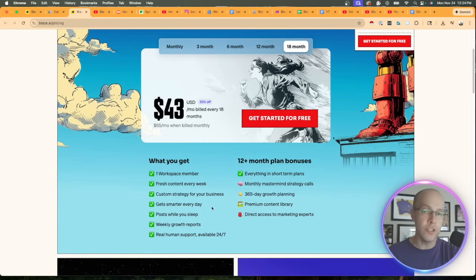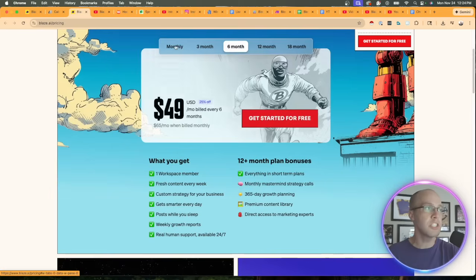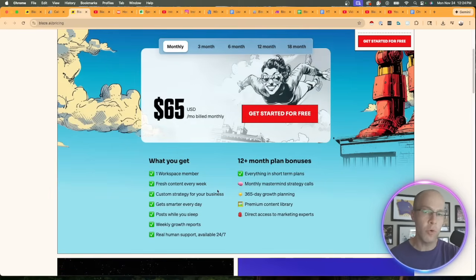Now, one thing I do want to say though, is when looking at the features for the monthly, 3-month, or 6-month tier, one thing I guess I don't really like in this particular instance is there's not a lot of transparency on how many AI words do I get? How many posts do I get? What AI models are being used to generate copy or images?